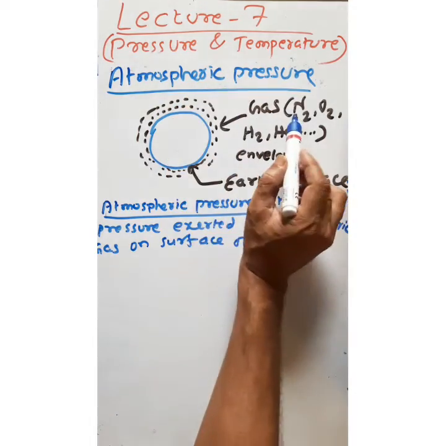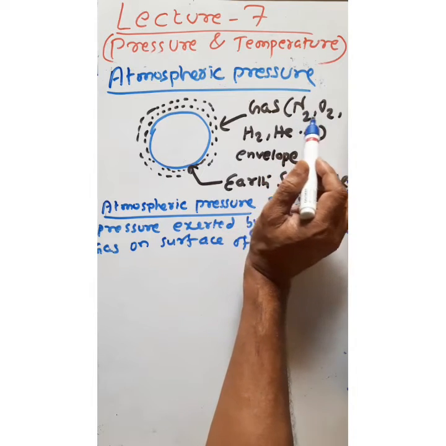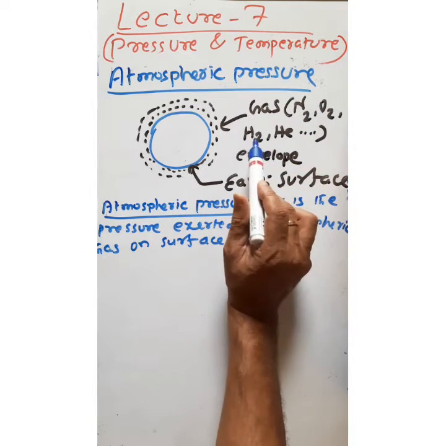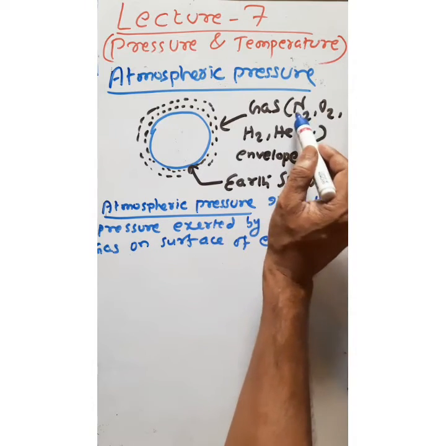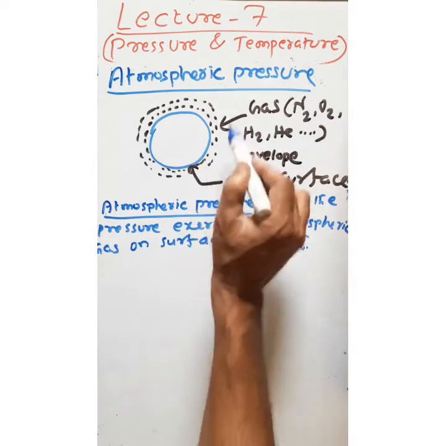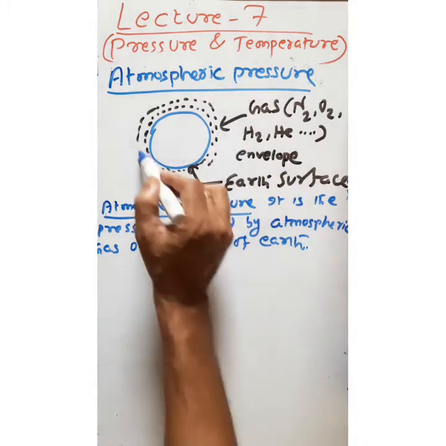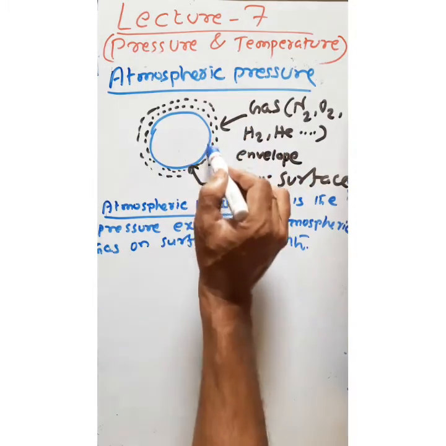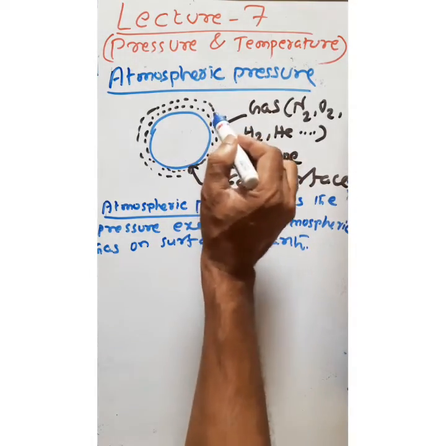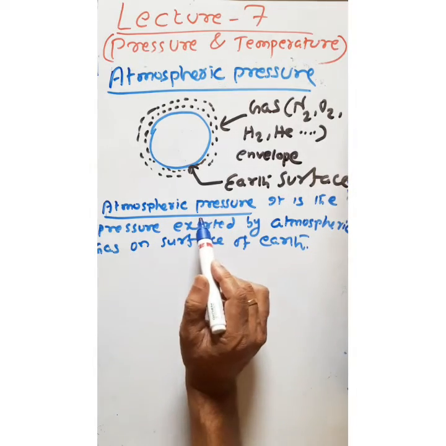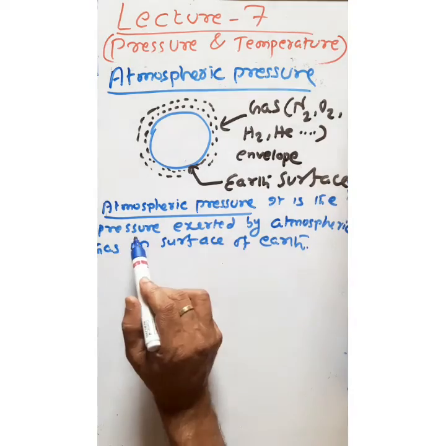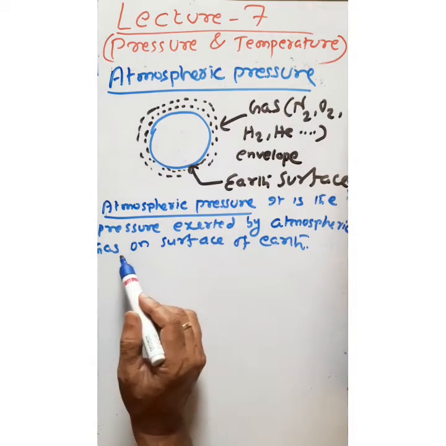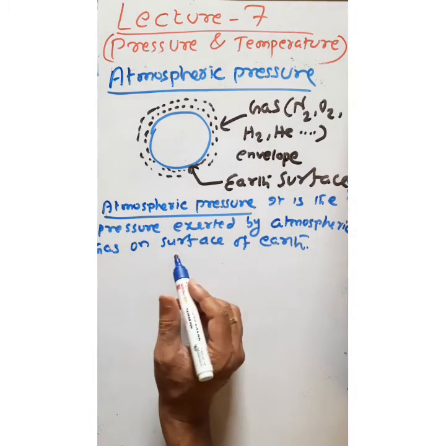This gas is a combination of nitrogen, oxygen, helium, hydrogen, etc. The percentage of nitrogen is maximum in this gas envelope. Now this total gas surrounding the surface of Earth exerts pressure, and that pressure is atmospheric pressure. So it is the pressure exerted by atmospheric gas on the surface of Earth.